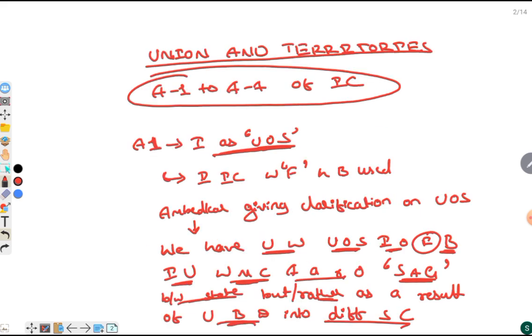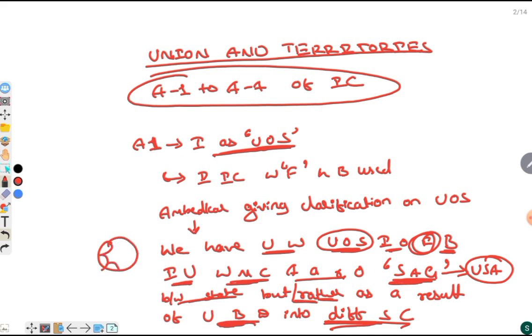Here Ambedkar said that we have used the word Union of States instead of federation because the Indian Union was not created as a result of signing an agreement between states, but rather as a result of the union being disintegrated into different state components. Hence the signing of an agreement is done by the USA, whereas in India it is a union of states where the states can be destructed.